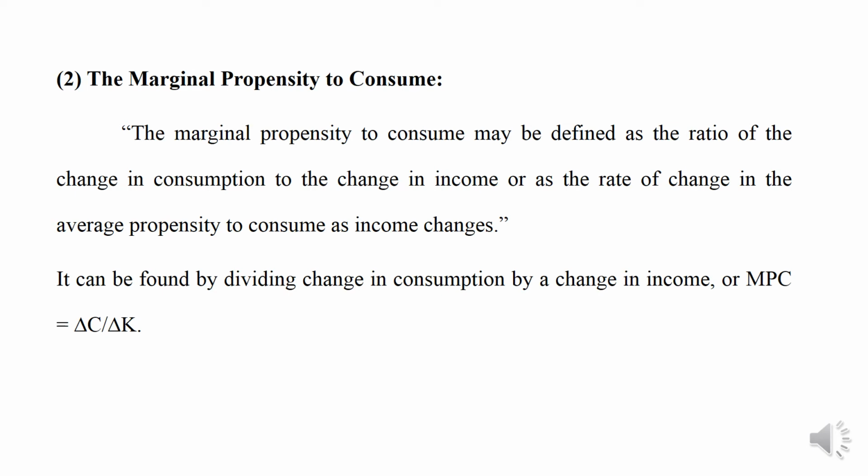It can be found by dividing the change in consumption by the change in income. So MPC = ΔC/ΔY, where MPC means marginal propensity to consume, C is for consumption and Y for income.